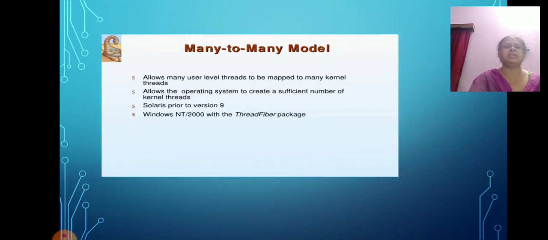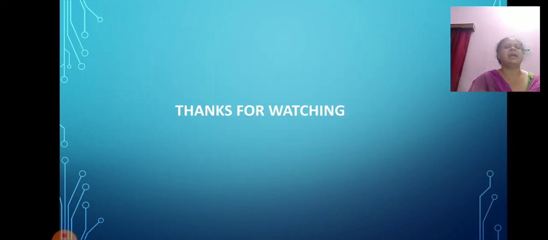Now, the many-to-many model. The many-to-many model maps many user level threads to a smaller or equal number of kernel threads. The number of kernel threads may be specific to either a particular application or a particular machine, whereas the many to one model allows the developer to create as many threads as one wishes. True concurrency is not gained because the kernel can schedule only one thread at a time.